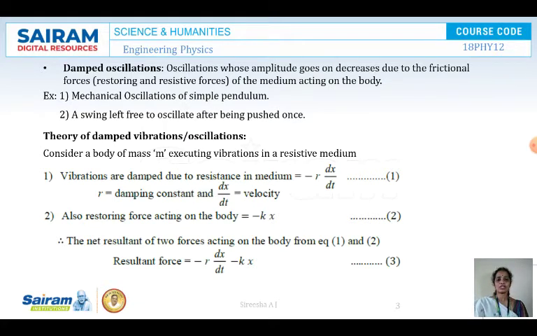Now also the restoring force. We know that damped oscillations are affected by restoring as well as resistive forces. So we have seen the resistive component, minus r into dx by dt, and now the restoring force is minus kx. So adding 1 and 2, the net resultant force is equal to minus r into dx by dt minus kx, because it is due to the restoring force as well as the resistive forces.